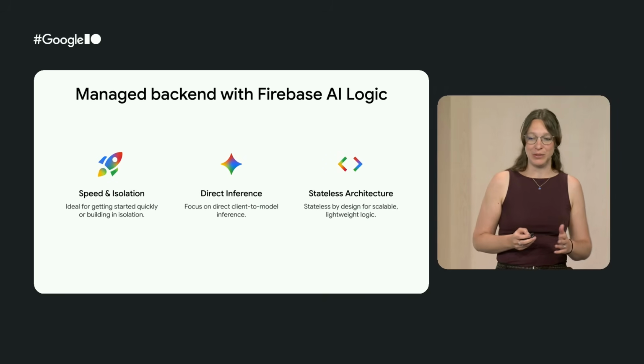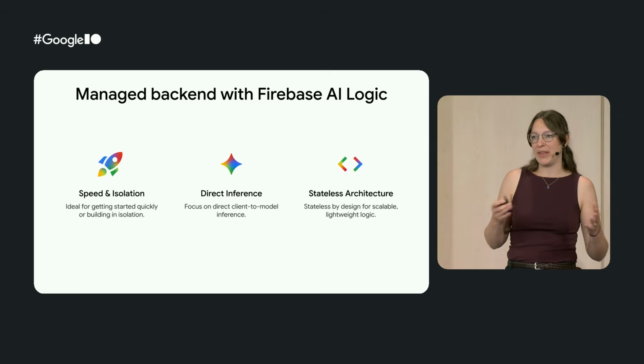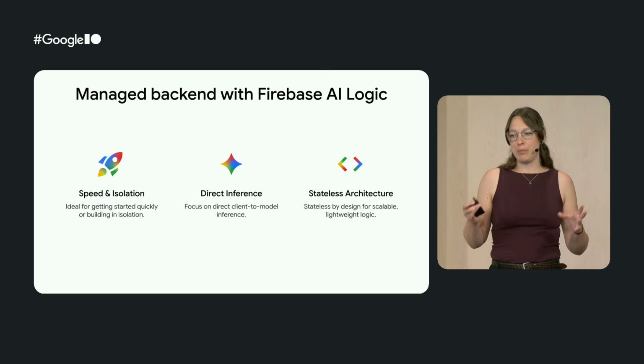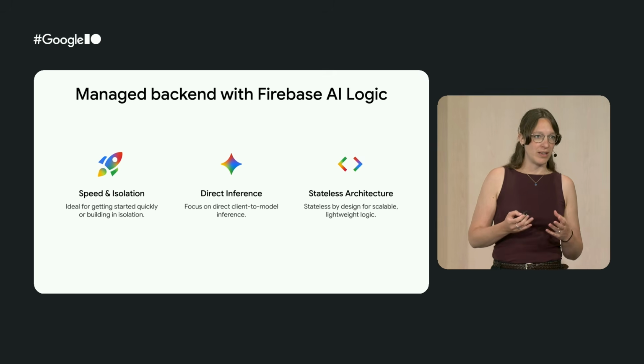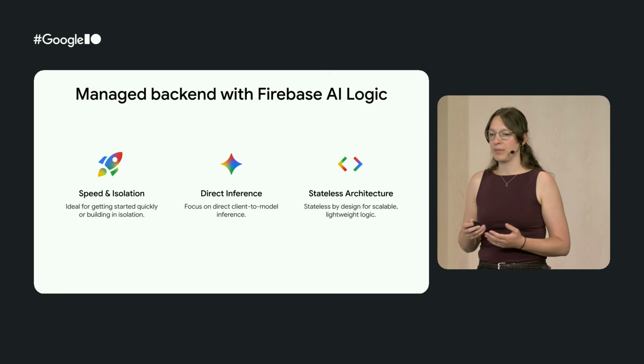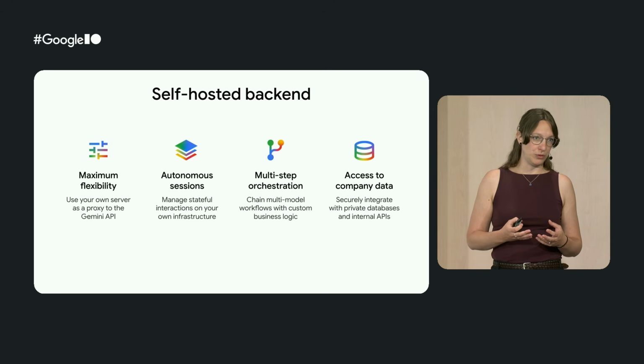OK. So before, Thomas was already speaking to you about Firebase using a managed backend. This is ideal for getting started or when, as a mobile team, you want to develop in isolation. It focuses on direct client-to-model inference, which makes it fundamentally stateless. For our trip booking, we instead use a custom self-hosted backend.